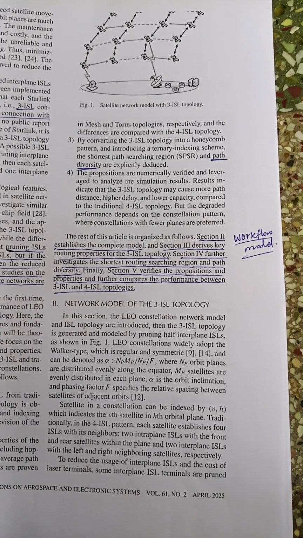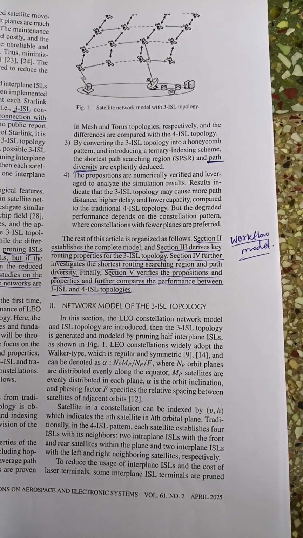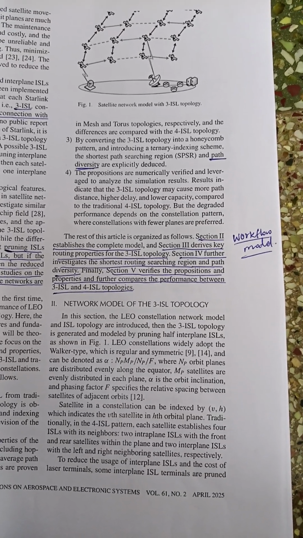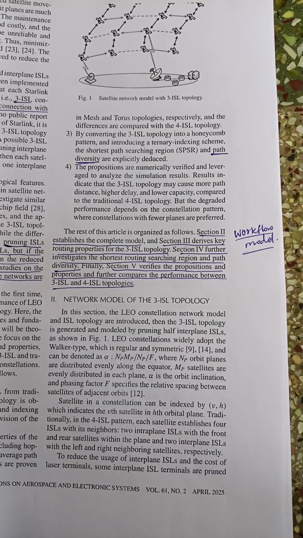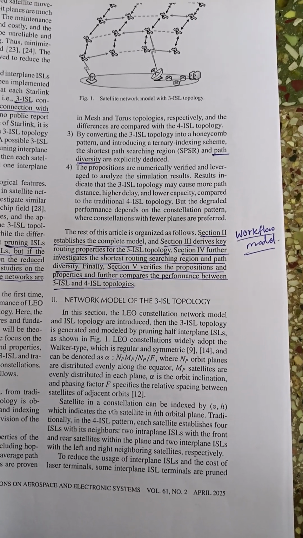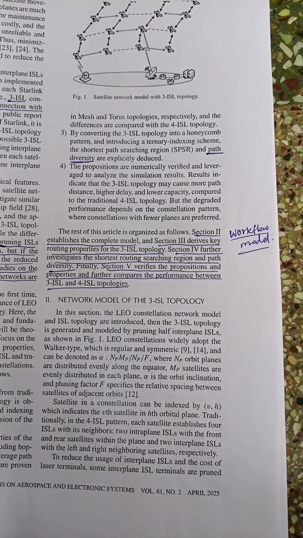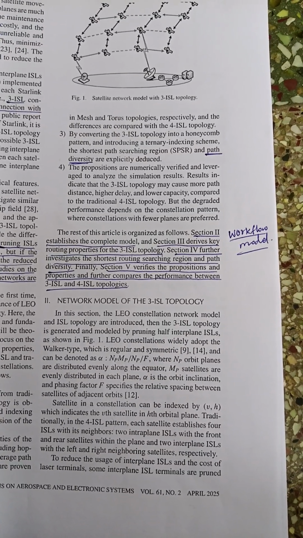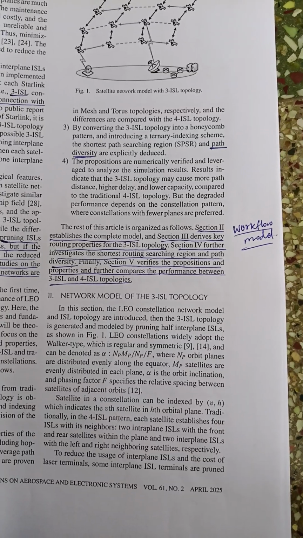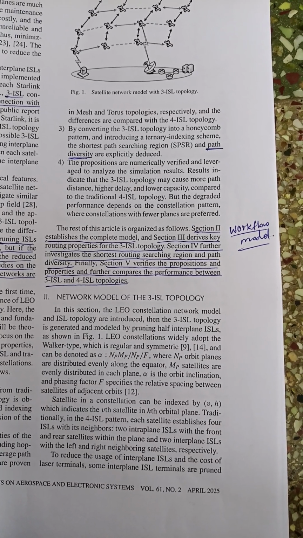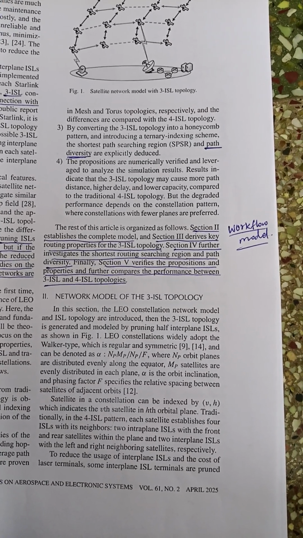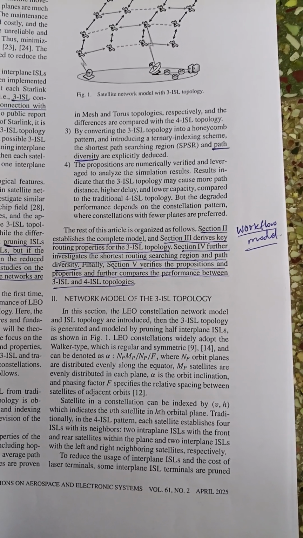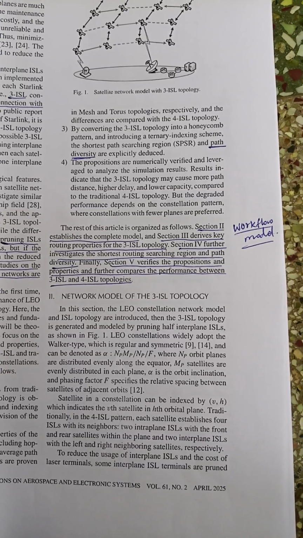LEO constellations widely adopt the Walker type, which is regular and symmetric and can be denoted as alpha: N_P/M_P/F, where N_P is the number of orbit planes evenly distributed along the equator, M_P is the number of satellites evenly distributed in each plane, alpha is the orbit inclination, and F is the phasing factor, which specifies the relative spacing between the satellites of adjacent orbits.